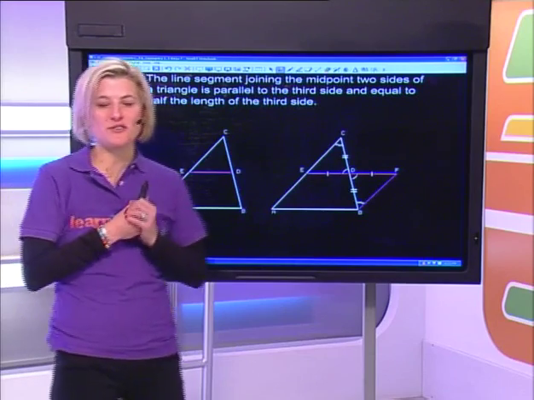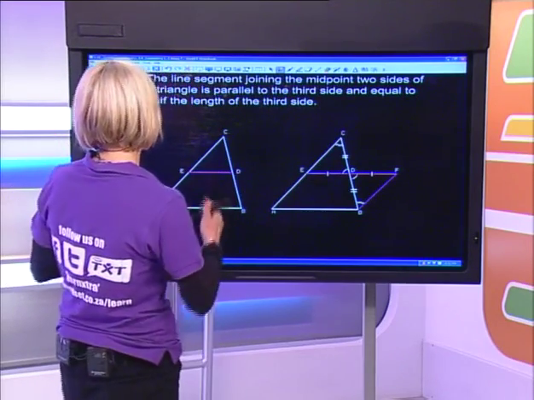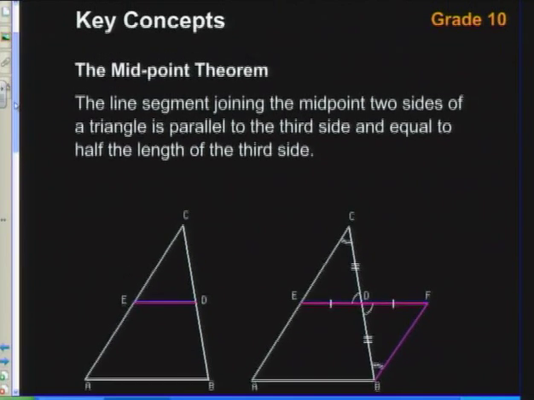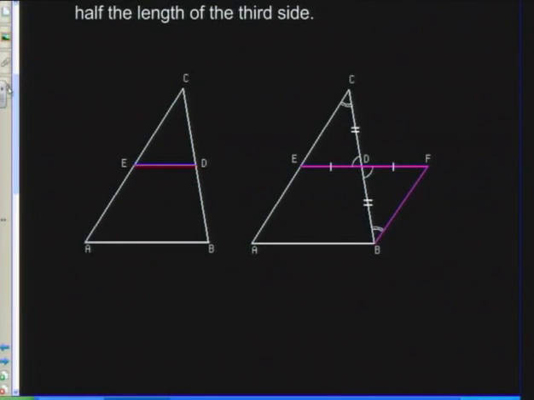Right, guys, so now we're starting with the first thing that's really a little bit new. And this is called the midpoint theorem. The midpoint theorem says the following: the line segment joining the midpoints of two sides of a triangle is parallel to the third side and equal to half the length of the third side. So let's first unpack, what does that mean?